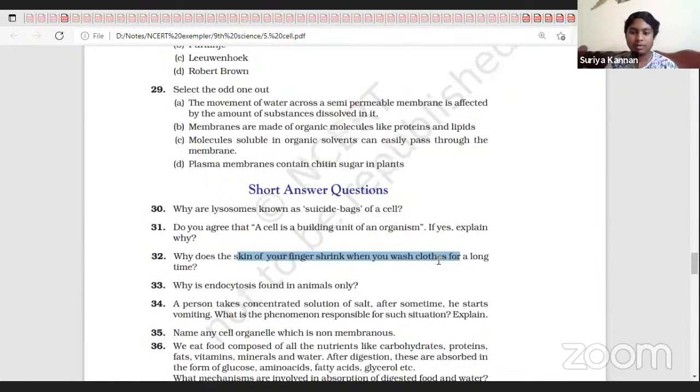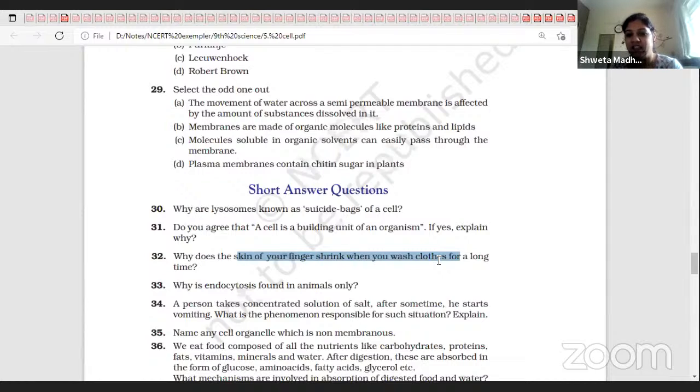Ma'am, I know the reason, but I can't explain how he got vomit. It is exosmosis that takes place. He is taking a concentrated solution of a salt.